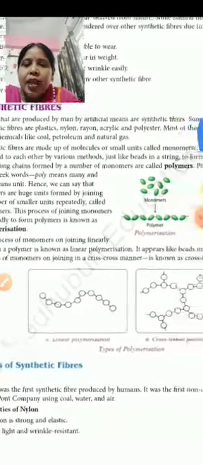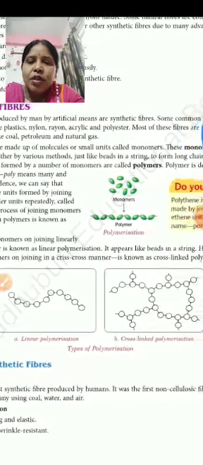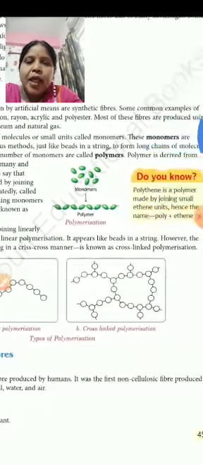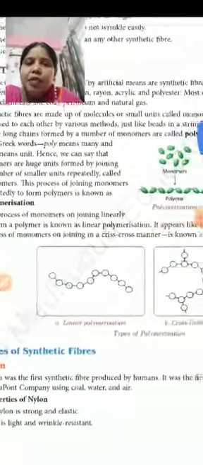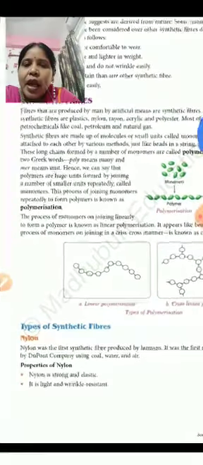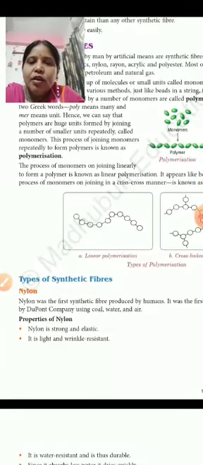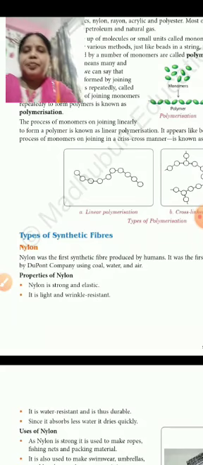These fibers are made by the molecules or the smaller units known as monomers. The monomers join together to form bigger molecules which are known as polymers. And this process by which monomers combine together to form polymer is known as polymerization.